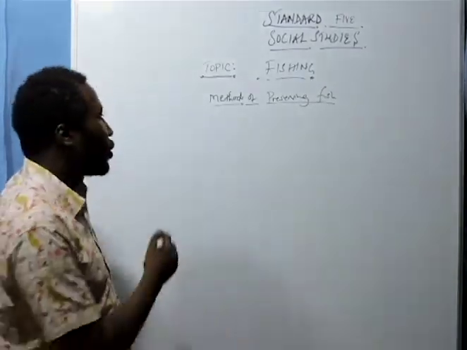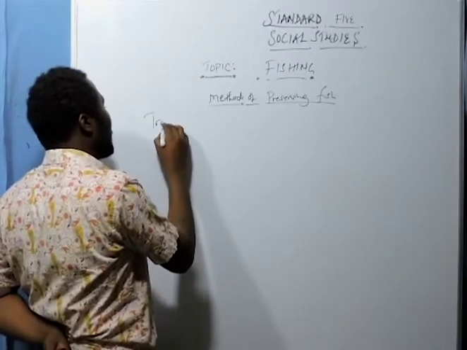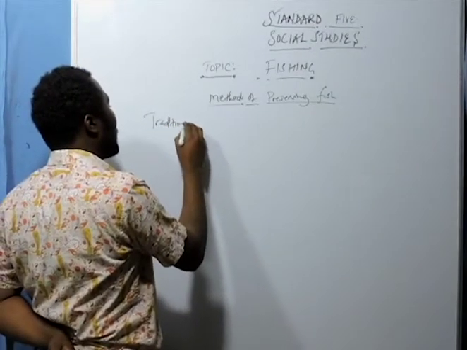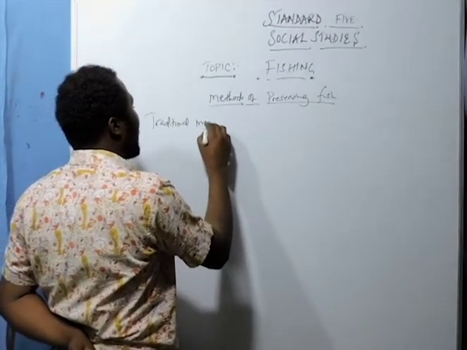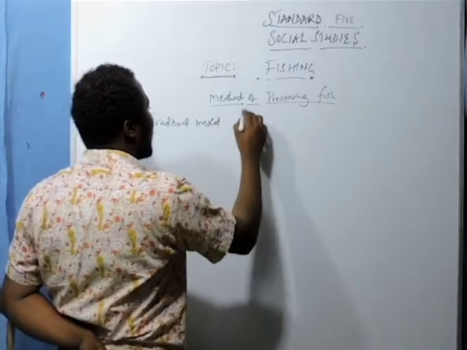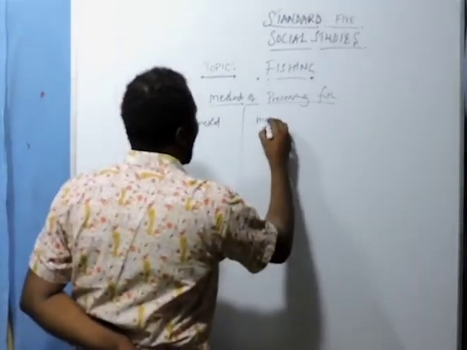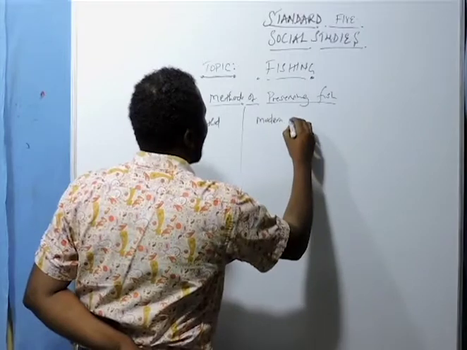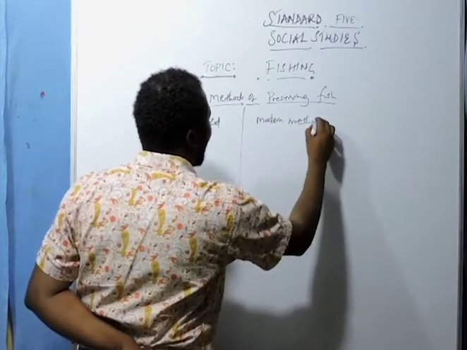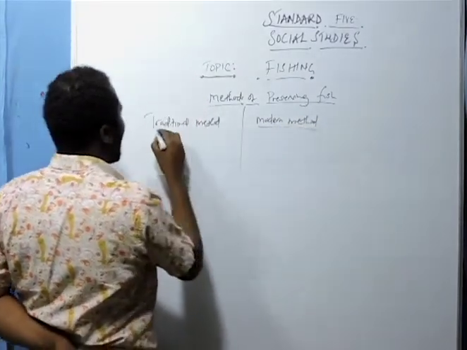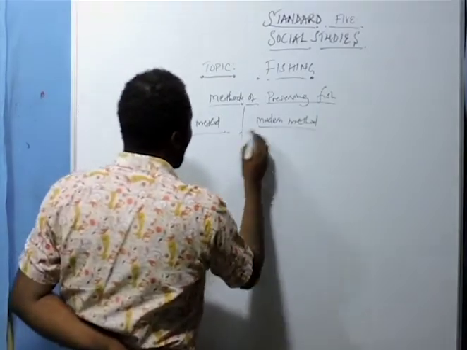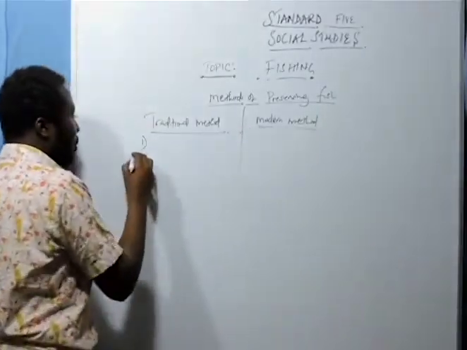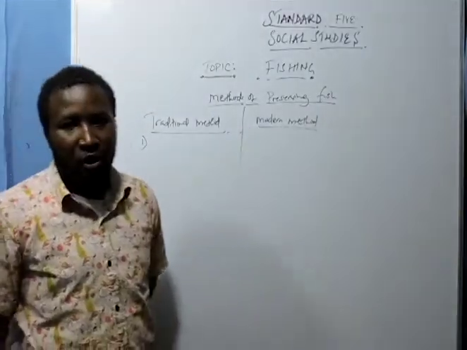We have the traditional method, and also we have the modern method.